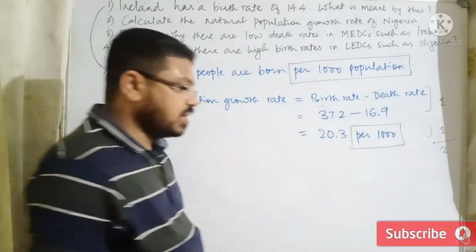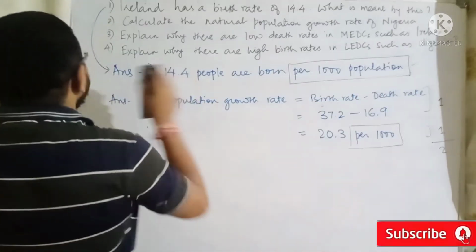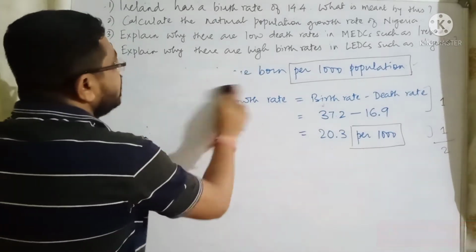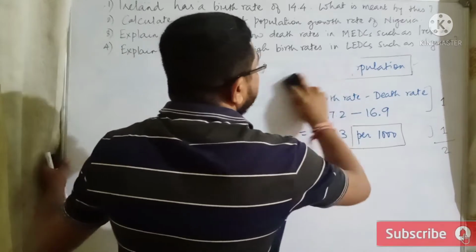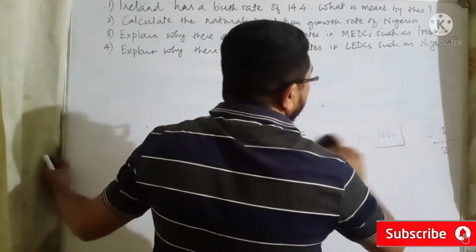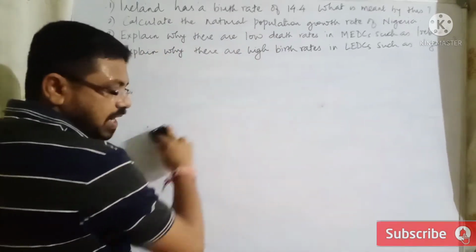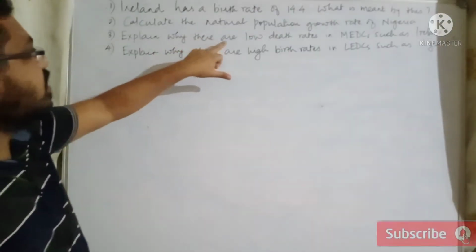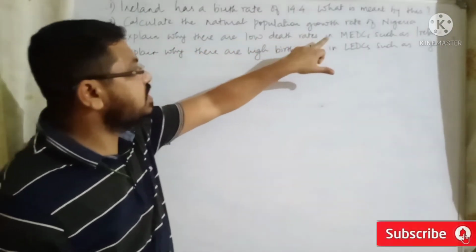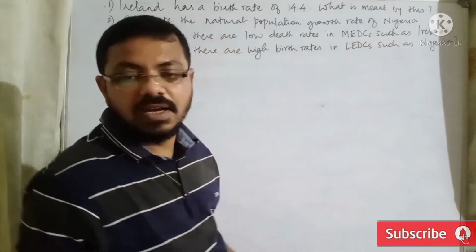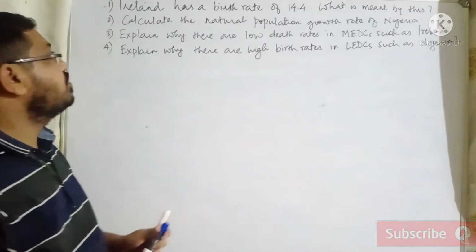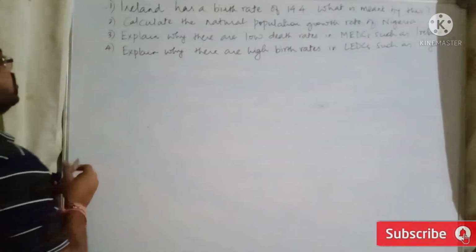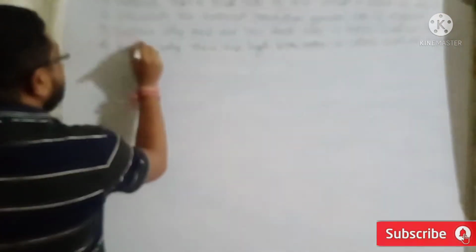Right? Now let us look at question number 3. The question number 3 is explain why there are low death rates in MEDCs such as Ireland. Again, read the question. What it says, explain why there are low death rates in MEDCs such as Ireland. Now, if you look at this question, you will notice that the question is beginning with this, explain why.